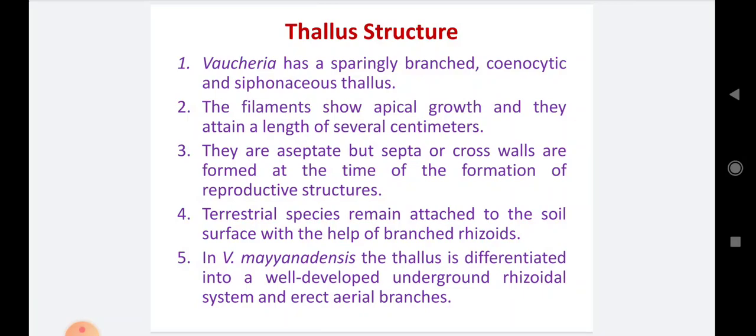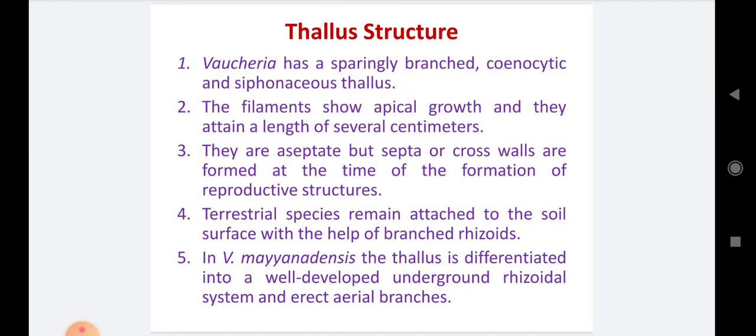Number 3, they are aseptate. Filaments of the Vaucheria are aseptate, but septa, septa means cross walls, but septa or cross walls are formed at the time of the formation of reproductive structures. These cross walls or septa are altogether absent in the Vaucheria, but at the time of formation of the reproductive structures, these septa are formed.